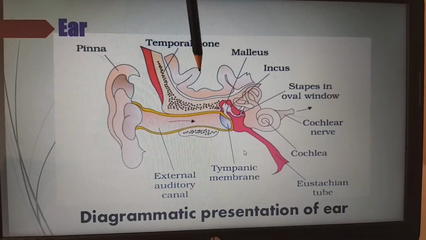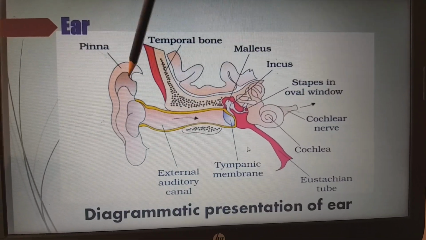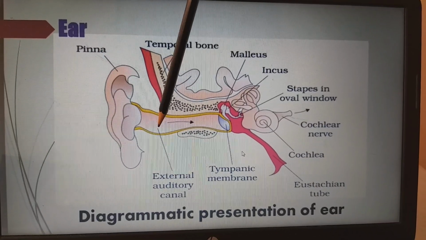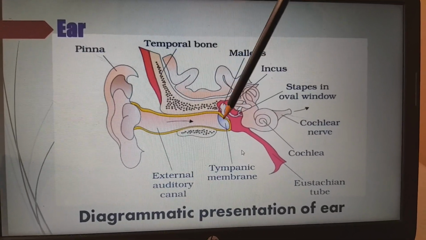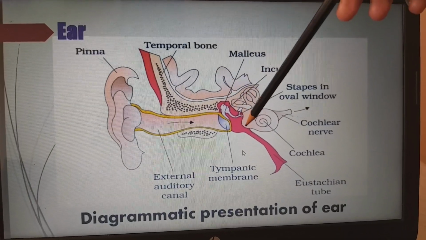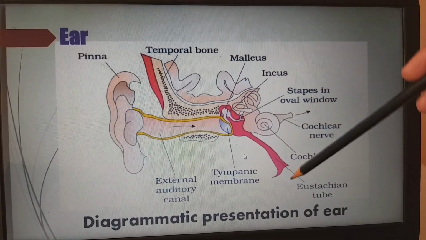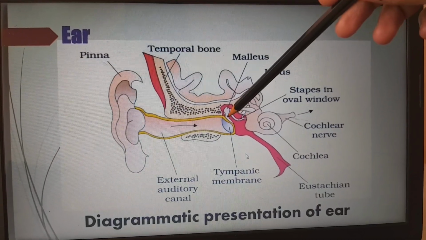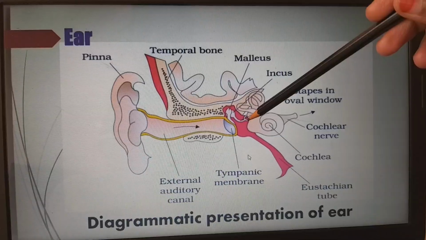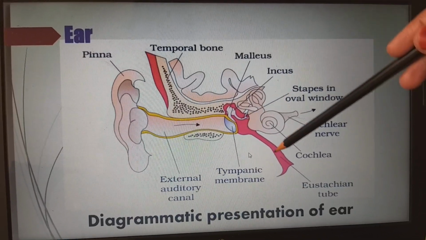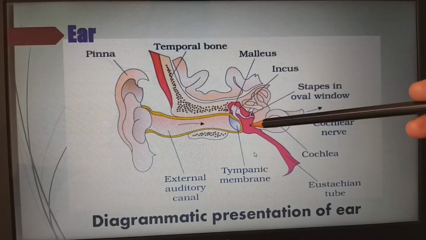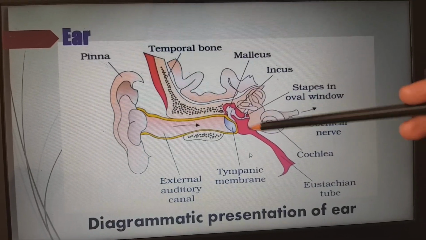The whole ear is divided into three parts. External ear, from here to here. In the external ear we have pinna, external auditory canal, and tympanic membrane. Till the tympanic membrane we call it the external ear. And this pinkish part which is covered, we call the middle ear. In the middle ear we have the ear ossicles, namely malleus, incus and stapes, the smallest bone in the human body. And this is the eustachian tube, which connects the middle ear to the nose, the nasopharynx.